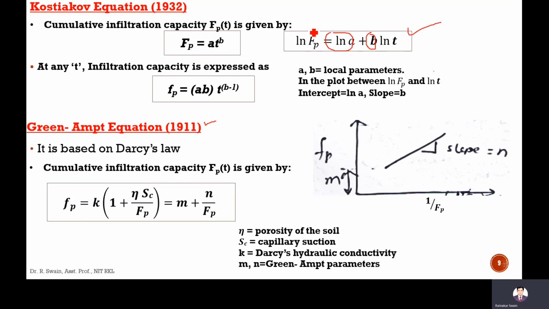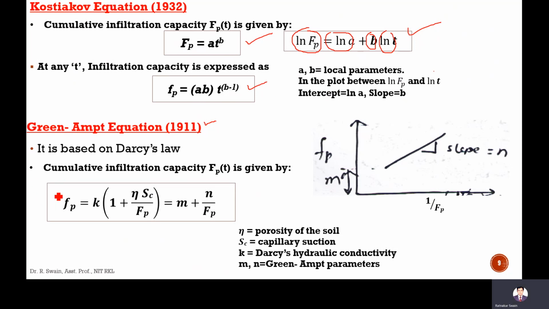So if you plot ln F against ln T, you can get A and B. After that, you can get the equation. So the infiltration rate is given by A B into T to the power B minus 1.